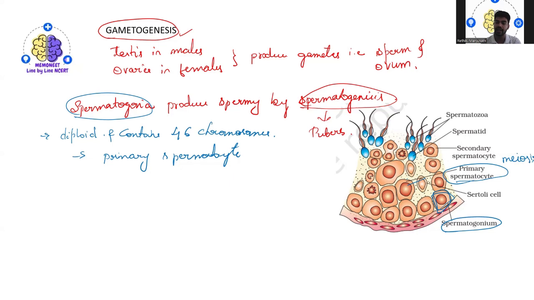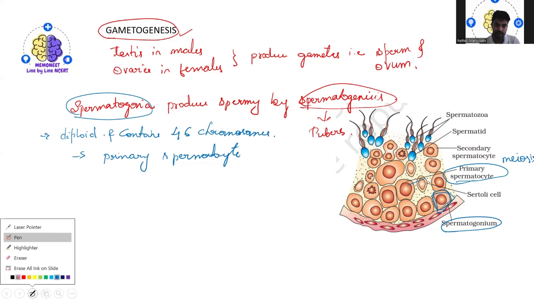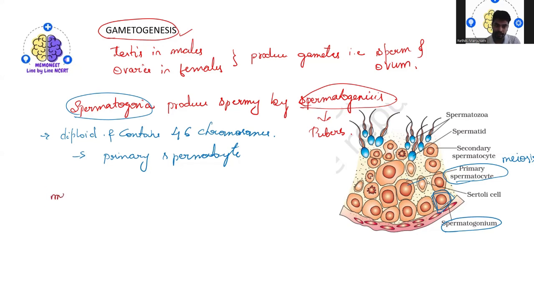Okay, periodically undergoes meiosis. Meiosis, what do you mean by meiosis? Wherever the meiosis happens, what kind of division will you be able to see? Reduction. So you need to know these terms, okay?